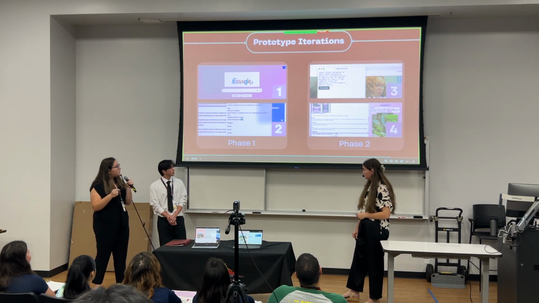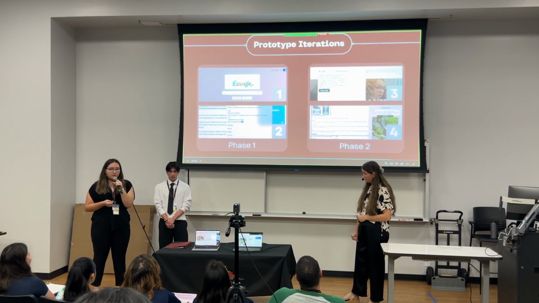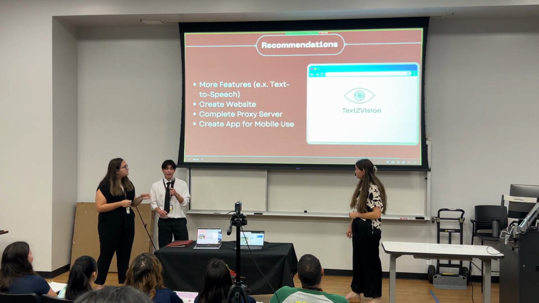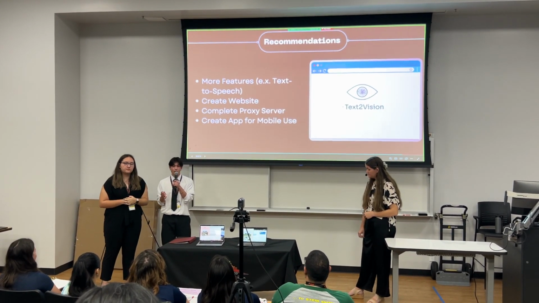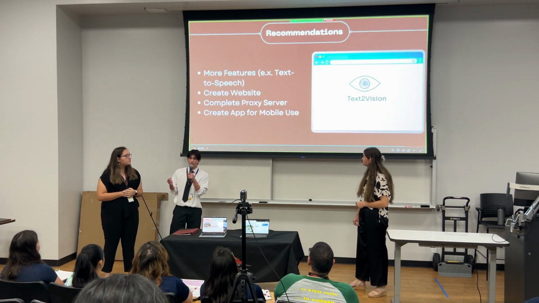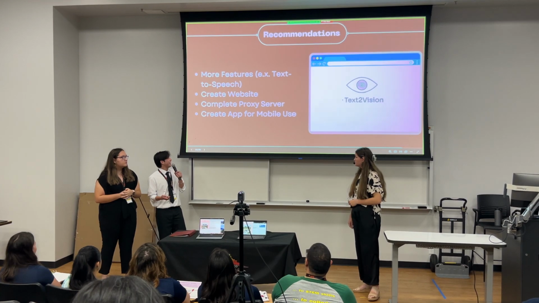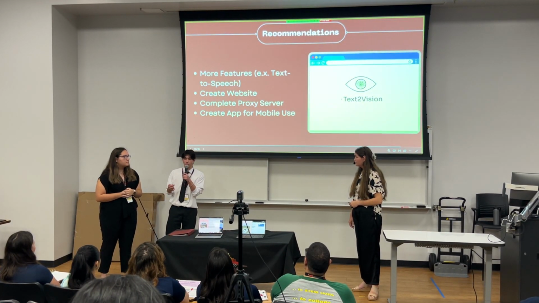In our fourth and current prototype, we have reduced the number of steps it takes to produce an image and improved aesthetics. And as for future improvements, we would like to add more tools to help neurodivergent students, such as text-to-speech. We would also like to create a website for improved customization and a completed proxy server, as well as an app for mobile use.